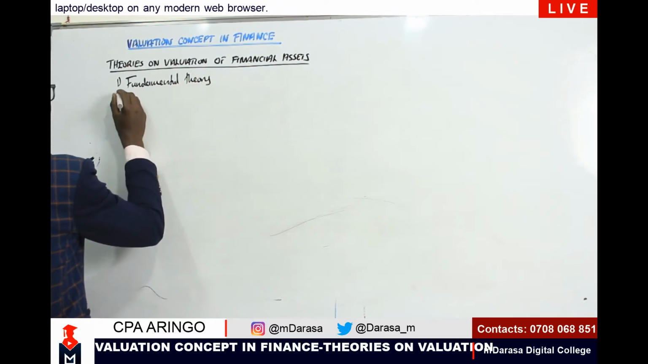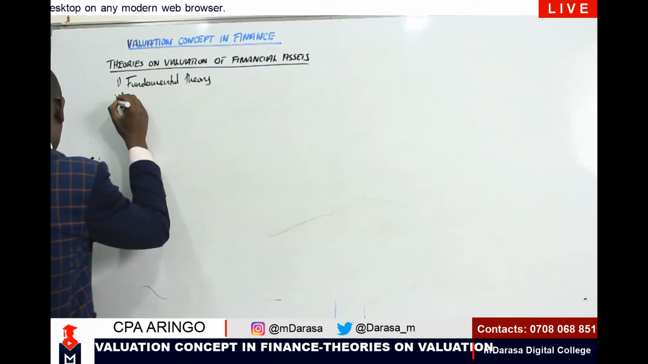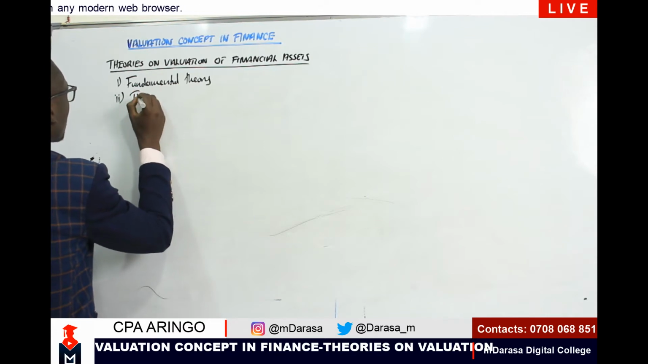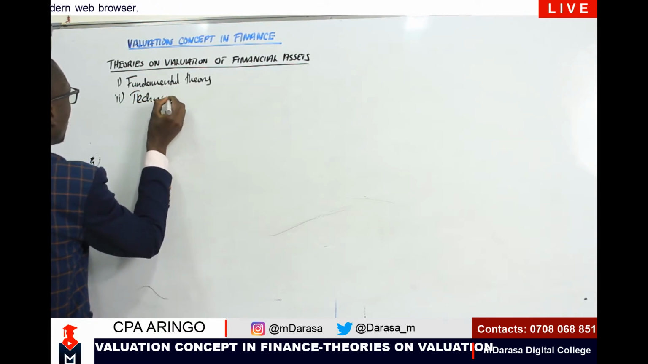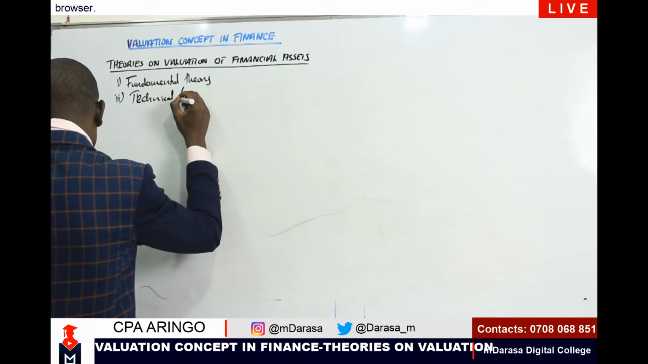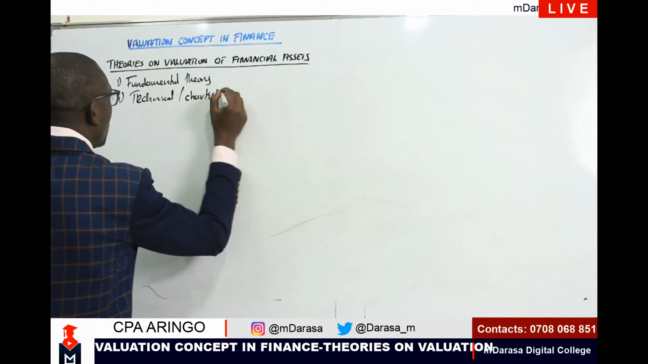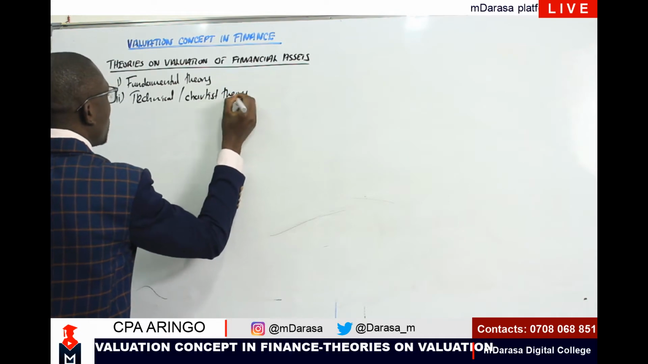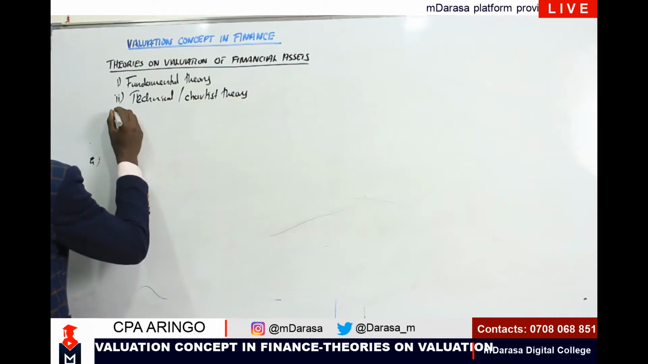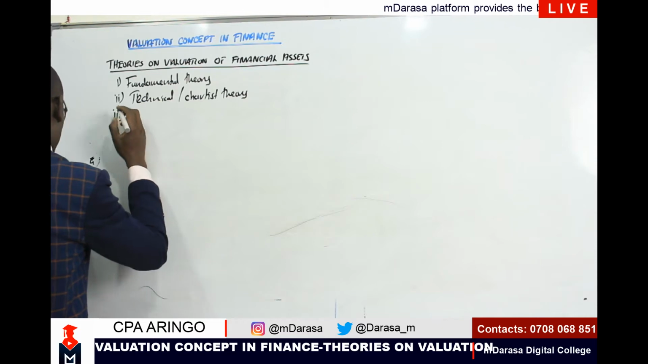Number two, we'll talk about technical, at times known as chartist theory. Number three, we will be talking about random walk theory.